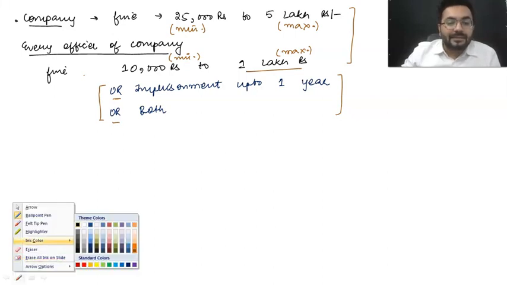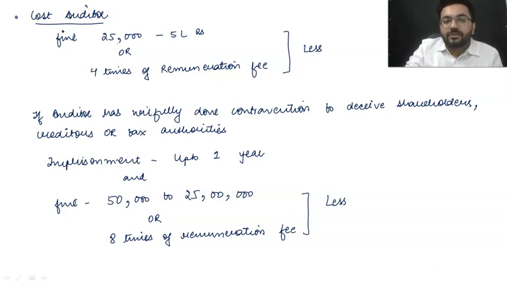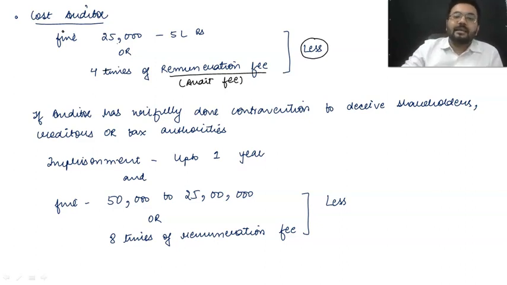Now moving ahead, my dear students, talking about the next part. If the cost auditor of the company has contravened the provisions, then there will be a fine on him, like 25,000 rupees to 5 lakh rupees, or you are going to compare this with 4 times the remuneration fee which he is getting. Remuneration fee means audit fees which he is getting from the company itself. We are going to take whatever is less. Let us say he is getting 5 lakh rupees from the company. We compare it like 5 into 4, that means 20 lakh rupees. Between 5 lakh and 20 lakh, 5 lakh is less. So 5 lakh is going to be the fine.